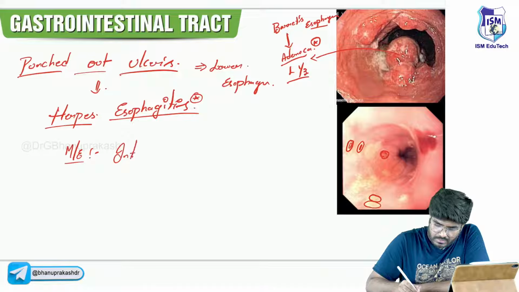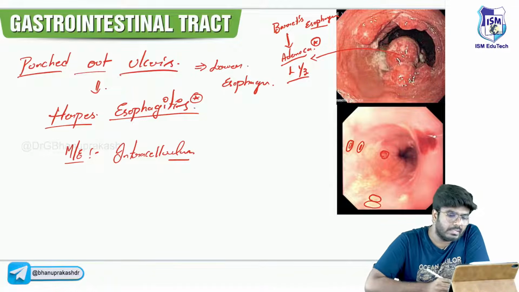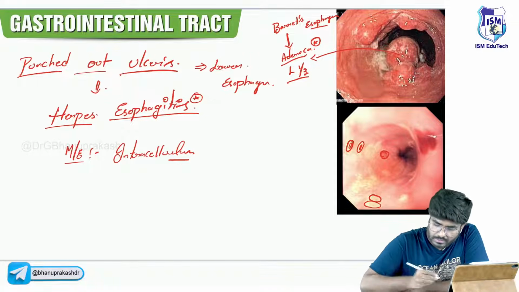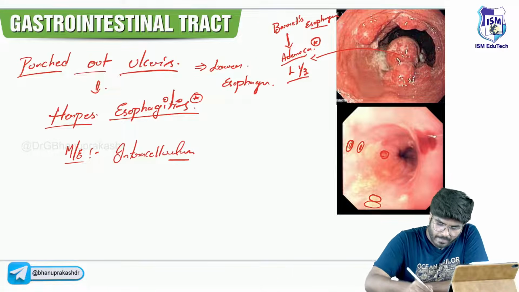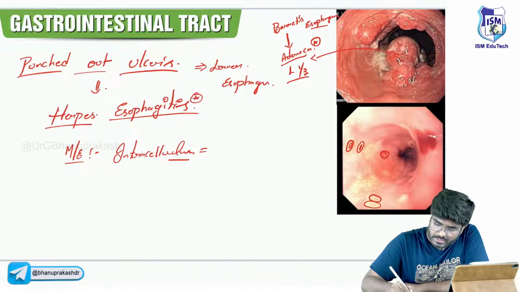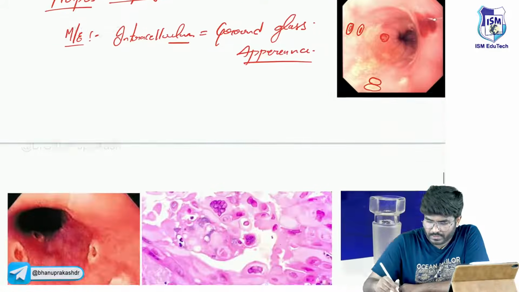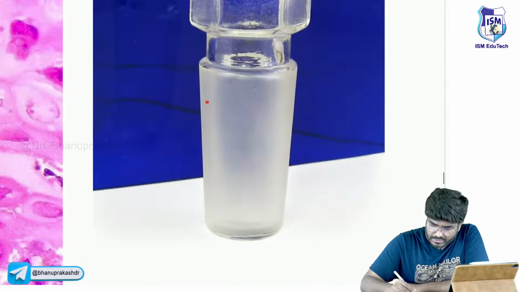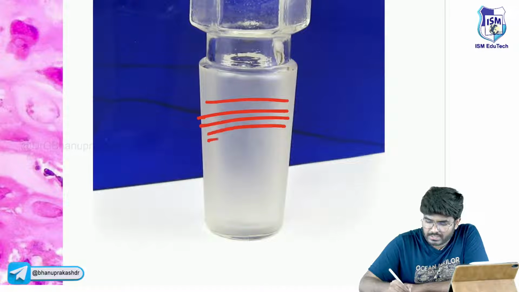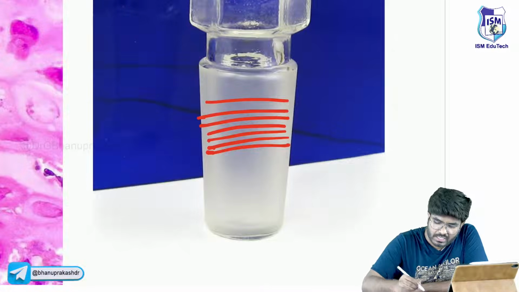There is an intracellular ground glass appearance. See, this is the ground glass; it's not transparent, it's almost translucent.